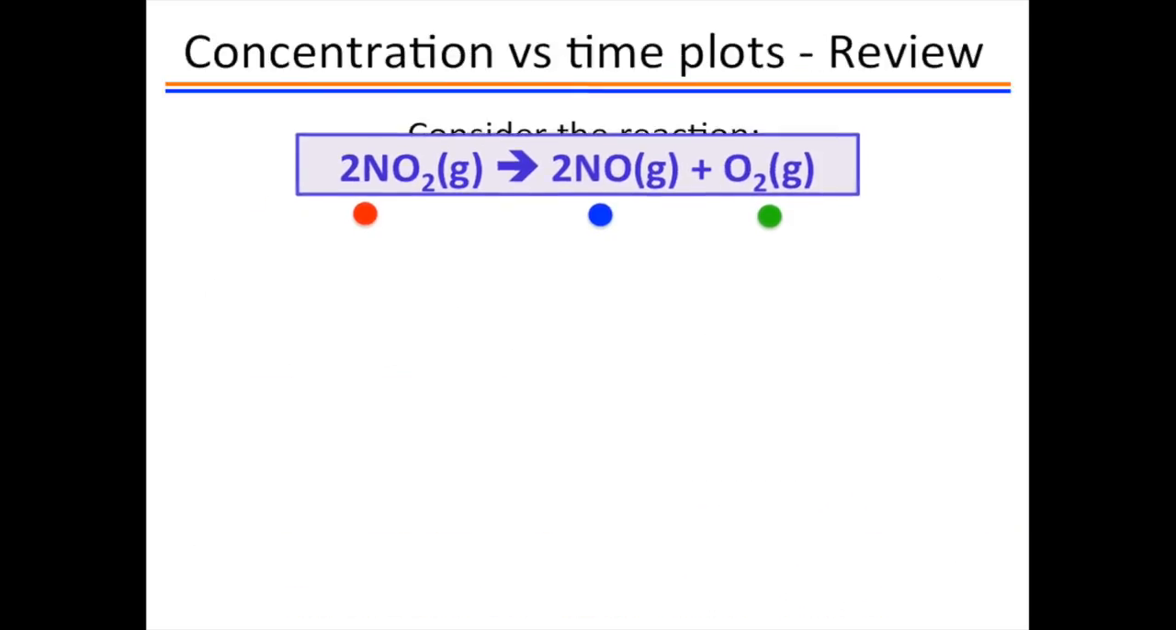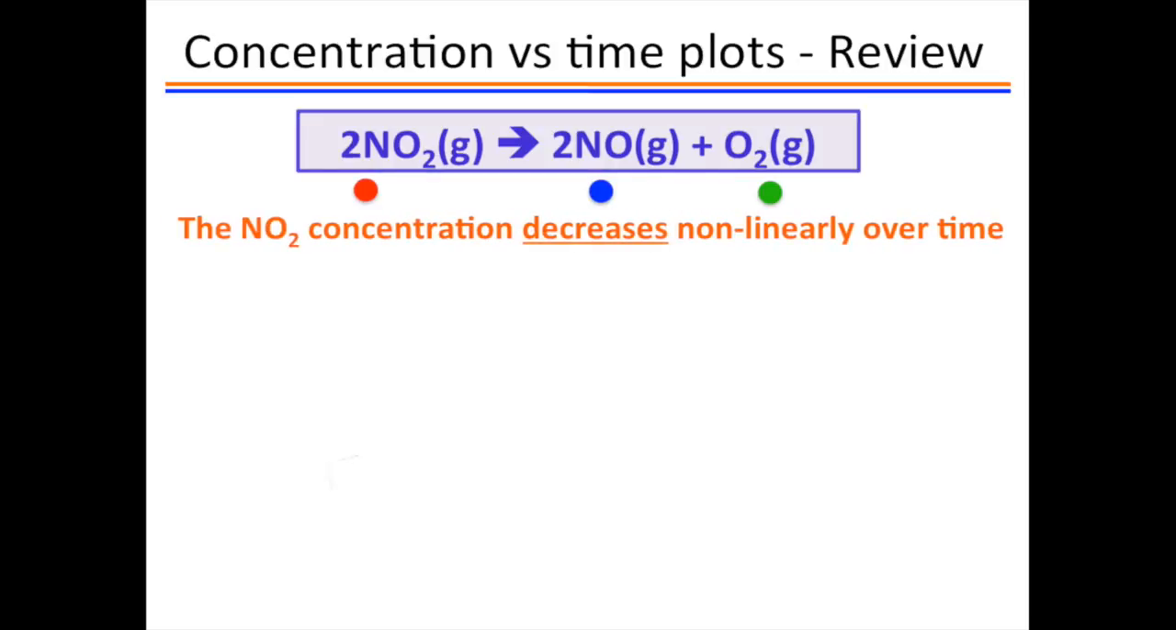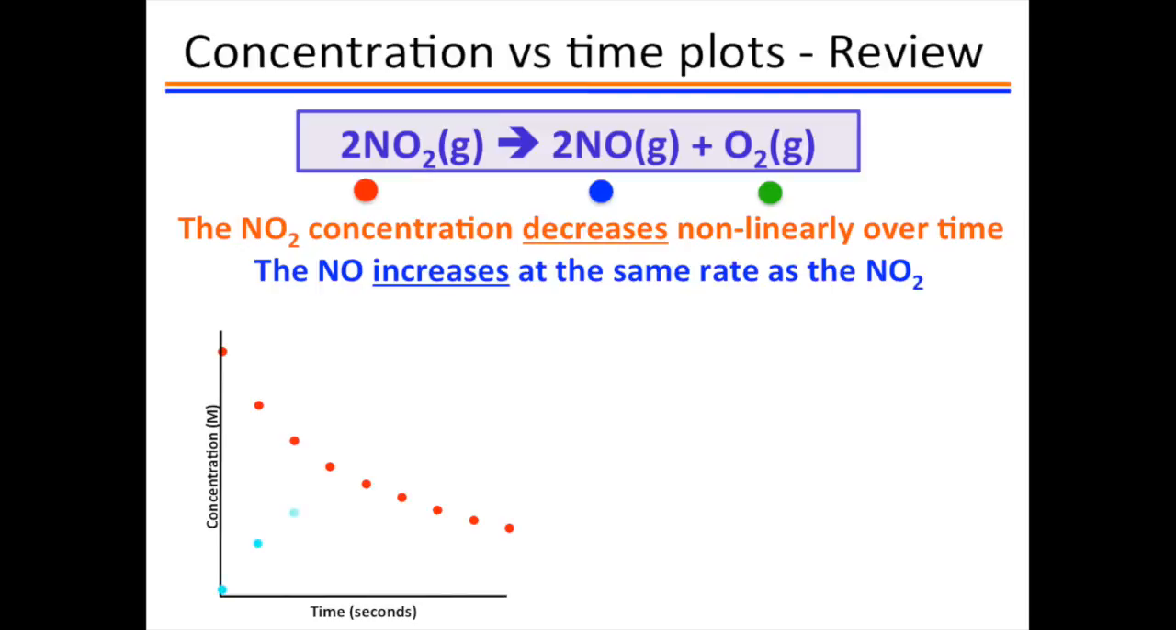We can follow the kinetics of a reaction by following the change in the concentration of one of the species, say a reactant species, as time proceeds. We would then graph the concentration on the y-axis and time on the x-axis. As time proceeds, the reactant concentration decreases. Notice that the decrease is not linear. The NO concentration, however, increases as time goes on.